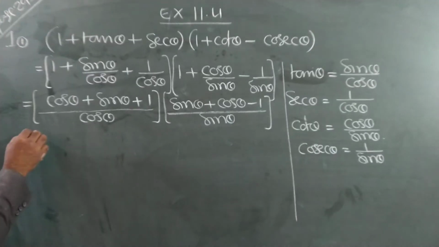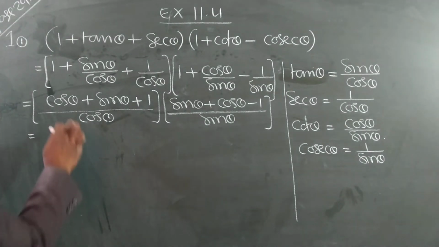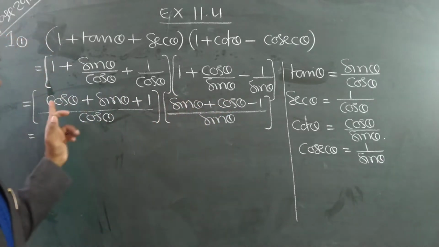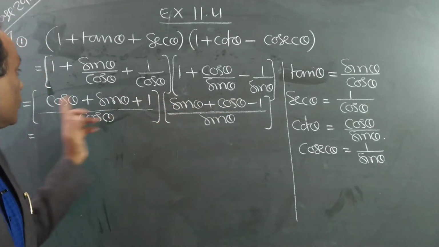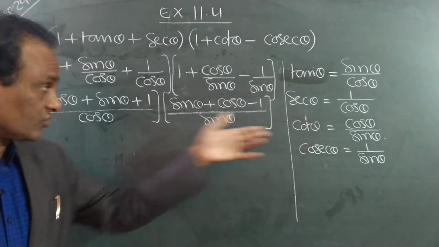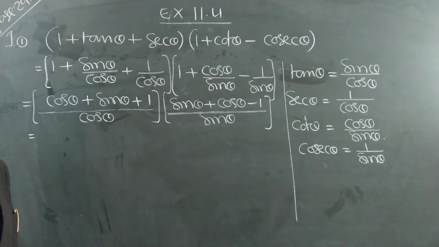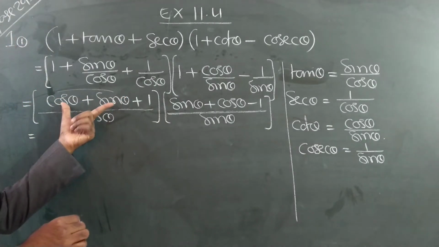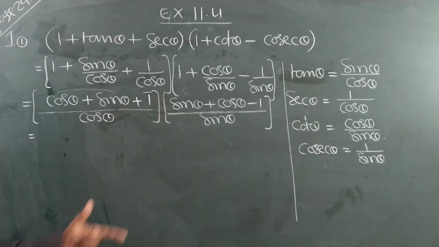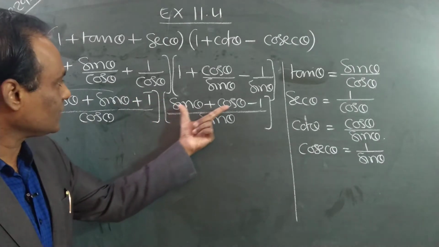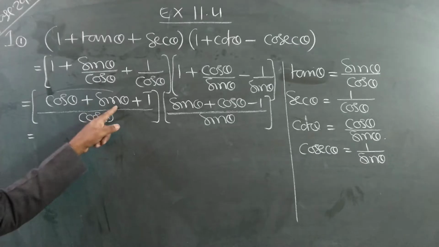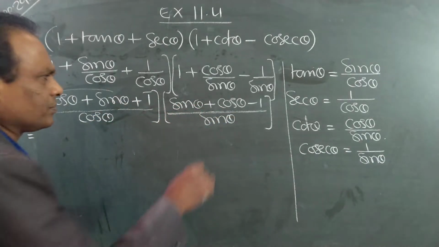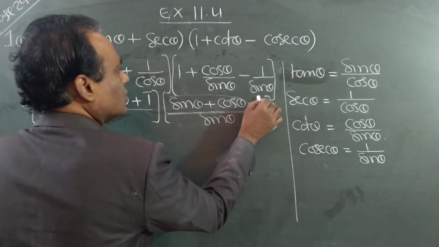Now how to simplify? We have to multiply these two. Multiplying means writing this into this, a full step, and we will get 9 terms. But the easy method is, see here. Take cos theta plus sin theta as A and 1 as B. Cos plus sin or sin plus cos, both are same. So this is A, this is B.